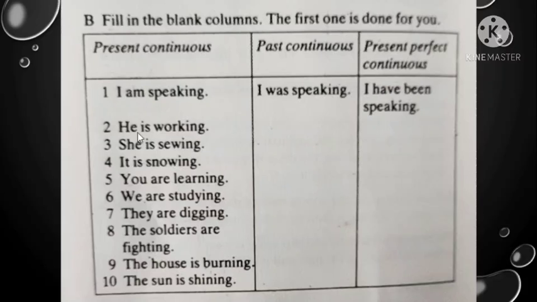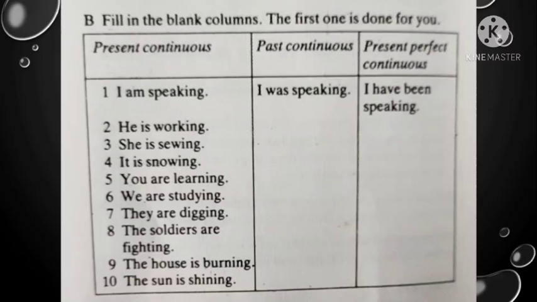There are 3 columns. One of present continuous tense, the second is of past continuous tense, and the third is of present perfect continuous tense. In the first column, there are some sentences written in present continuous tense. Now, you have to change these sentences into past continuous and write it in the second column. And in the third column, you have to write the same sentence in present perfect continuous tense, which we have already learned in the previous class.